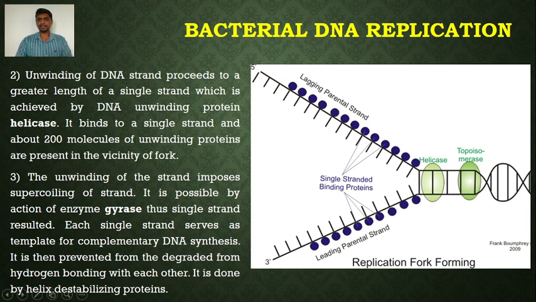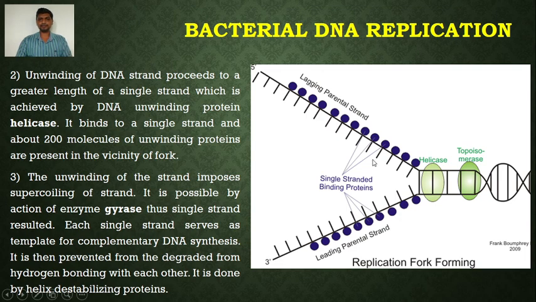Here this is a double-stranded DNA molecule, and the direction of unwinding is on your right hand side. The enzyme helicase breaks the hydrogen bonds between the two complementary strands, as a result of which it forms a Y-shaped configuration called the replication fork. So this is the replication fork where DNA replication takes place.